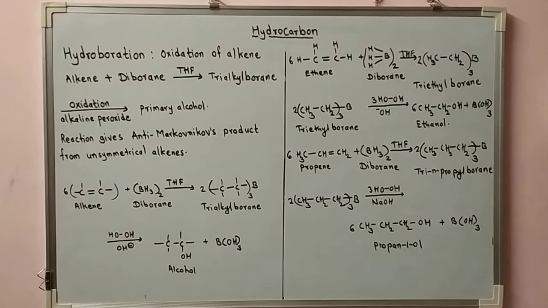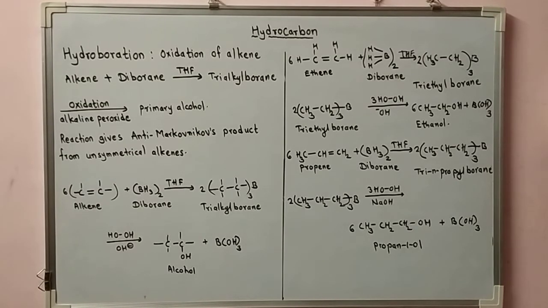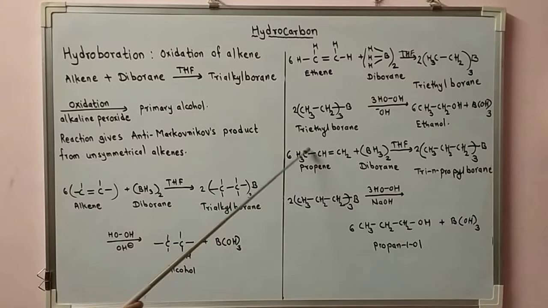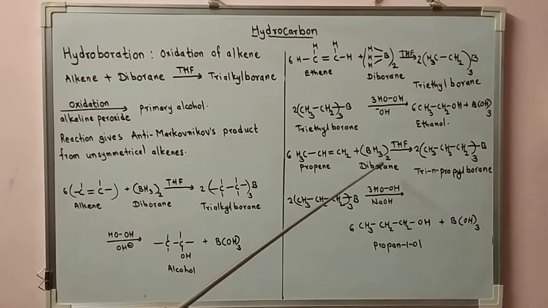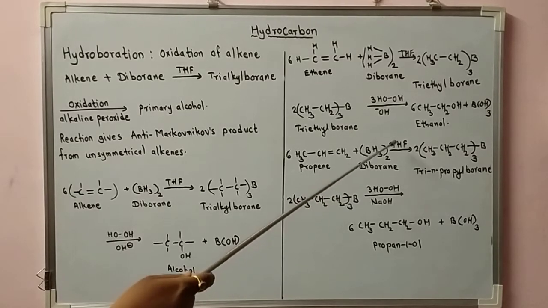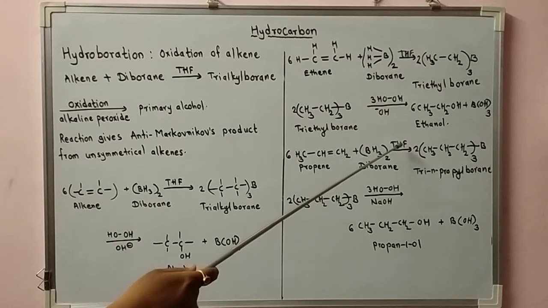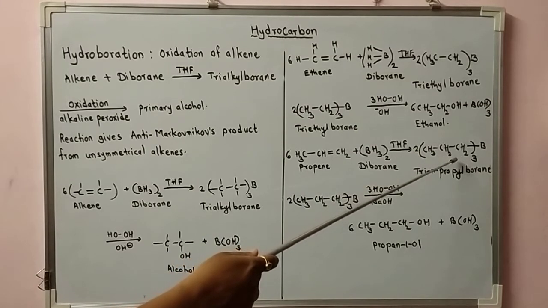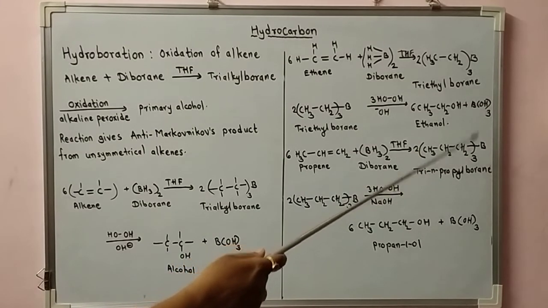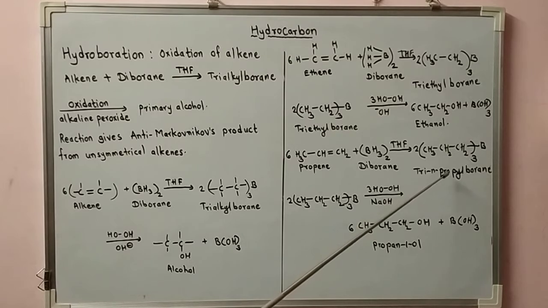Now let's see another example. Here 6 molecules of propene, which is an unsymmetrical alkene, CH3CH=CH2, plus BH3 twice, diborane, in the presence of tetrahydrofuran produces 2 molecules of (CH3CH2CH2)3B, tri-n-propyl borane.